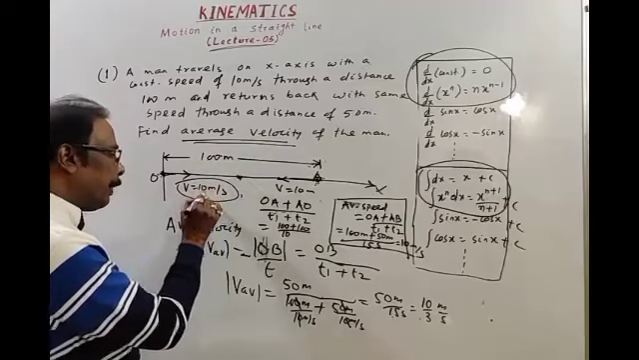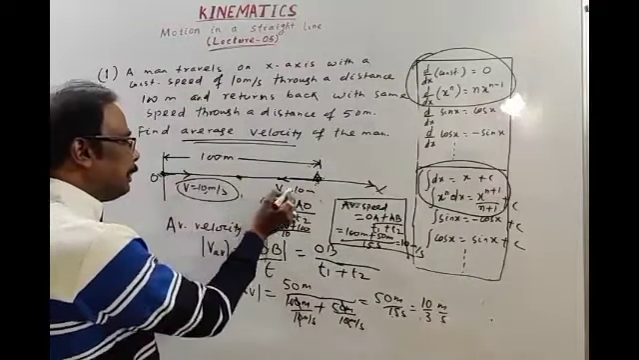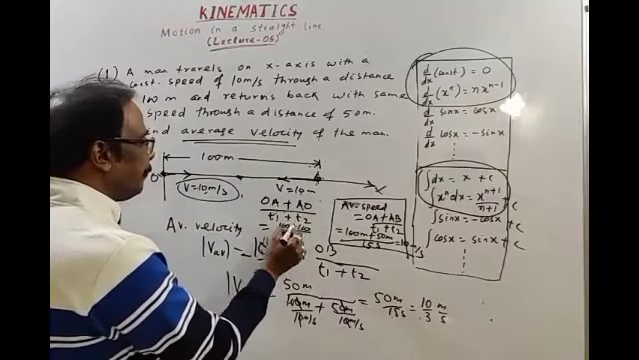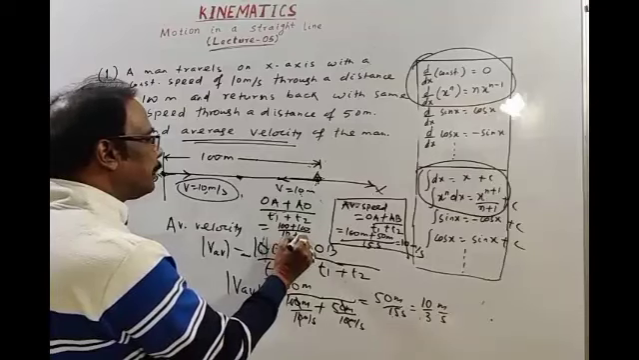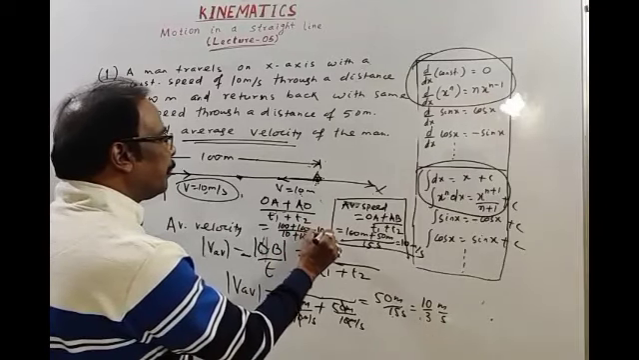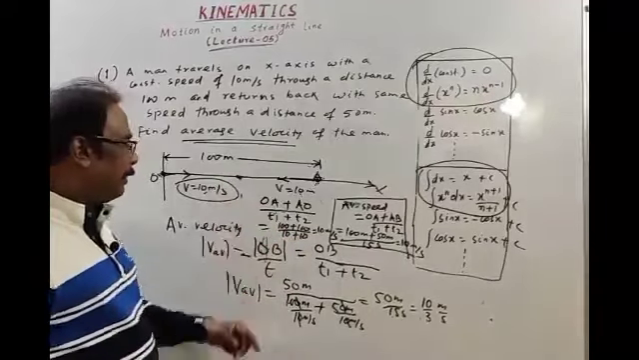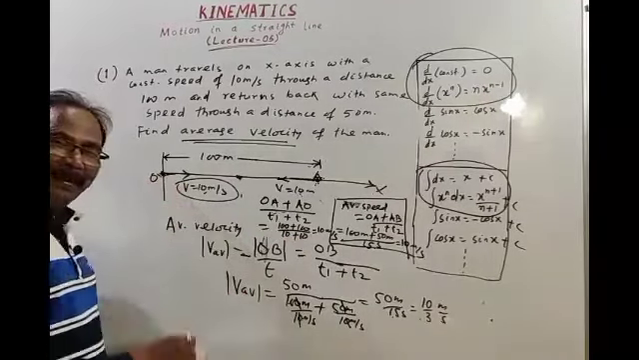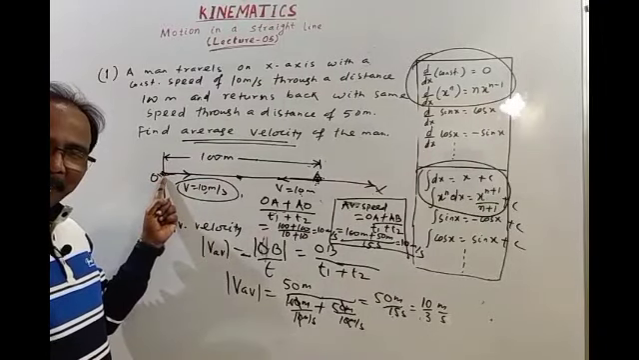Distance 100 meters divided by speed. Again when it returns, distance is 100, again speed is 10. So distance 100 divided by 10, time is again 10, so it comes to 10 meters per second: 200 divided by 20. Then average velocity will be 0 if the man returns to the initial point O, because